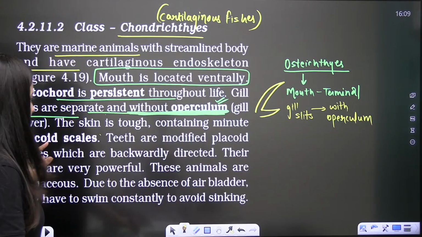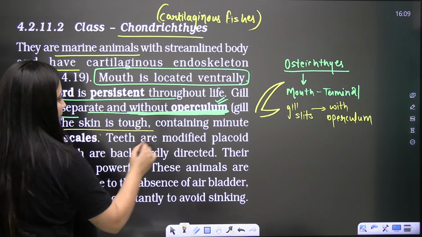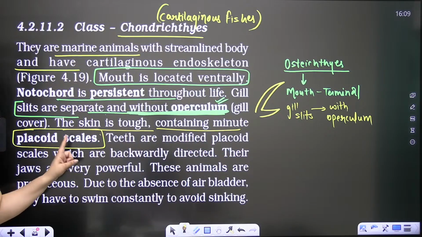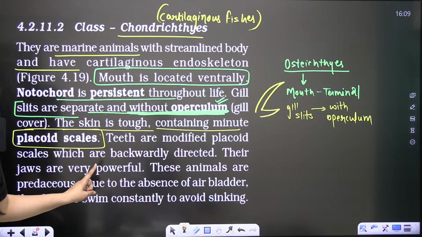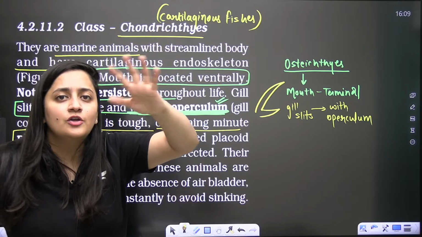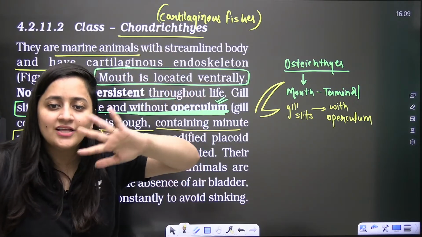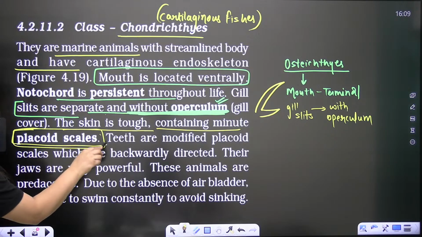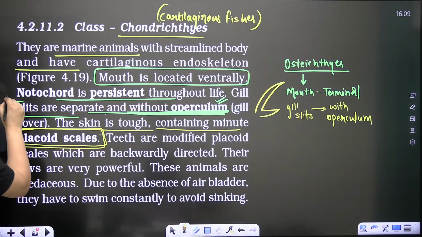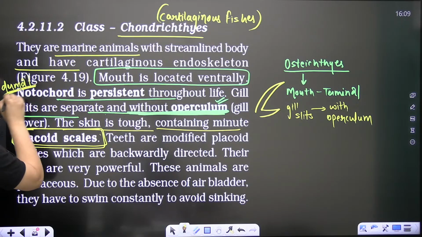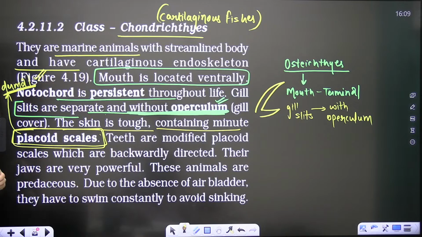Clear, bache? So the skin is tough. It contains minute placoid scales, again a very important feature of Chondrichthyes. Operculum, bache, means the gill slit is covered with a covering. So placoid scales are present, and these placoid scales are dermal in origin. They are made from dermis.